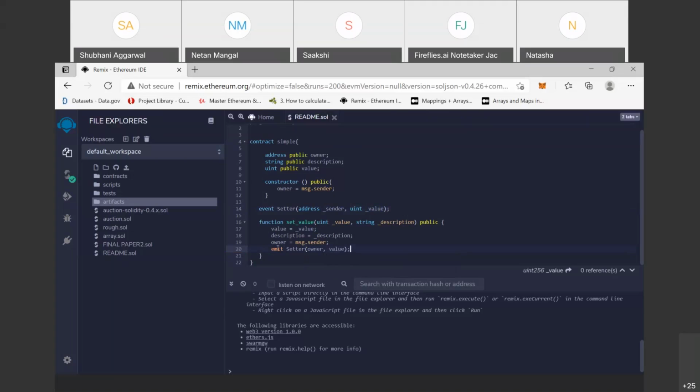So on a blockchain network, after this function executes, it stores the value of owner and its value that we write here. Clear?